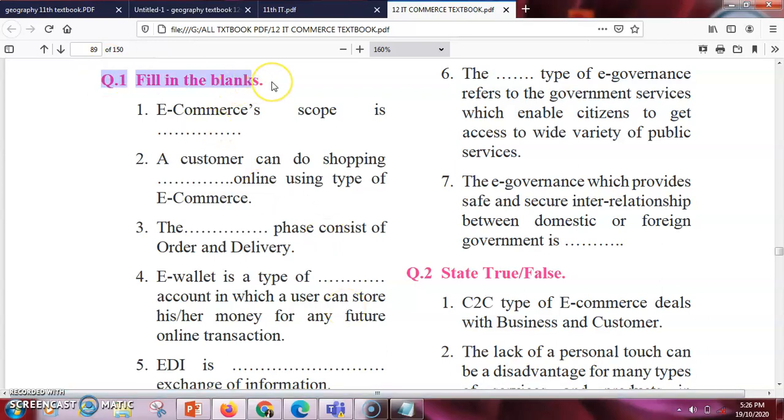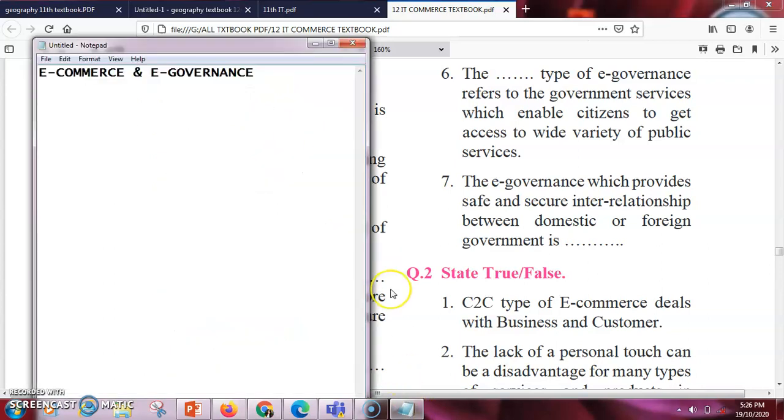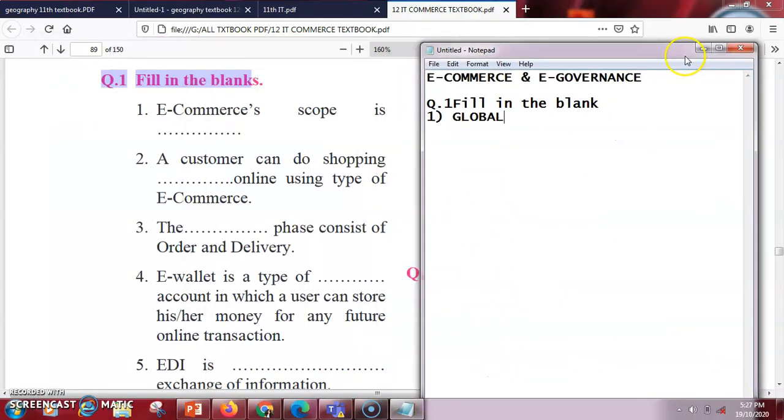So the first question here is, e-commerce scope is dash. Basically the scope of e-commerce is totally global. So the answer is global. Now let us go for the second question. The customer can do shopping dash online using the type of e-commerce. So you can do the shopping 24/7. So that is the answer here. You can write it like that also.